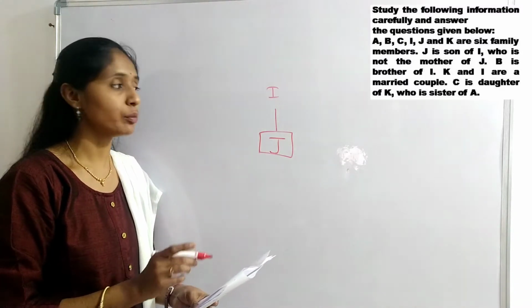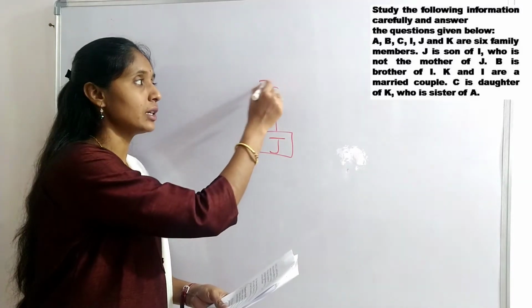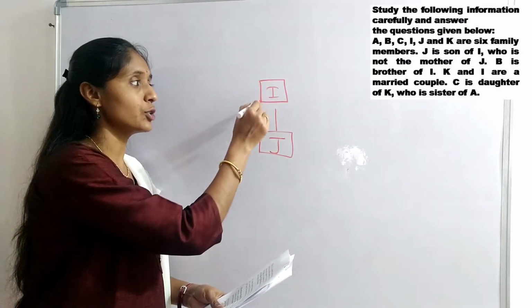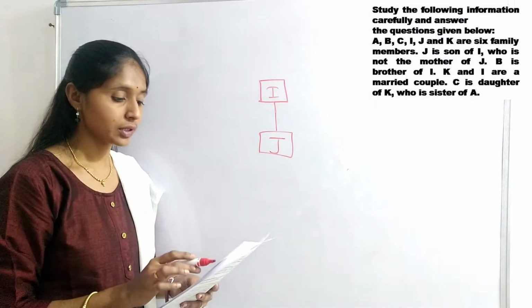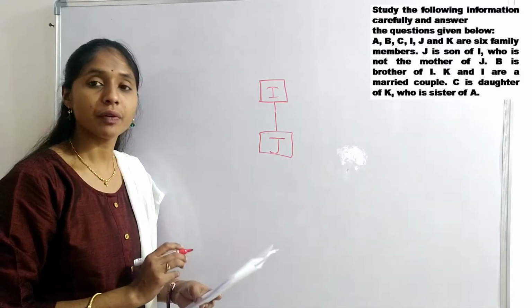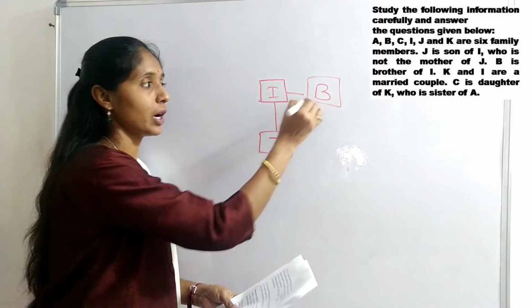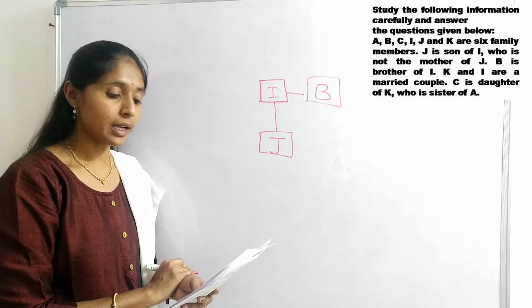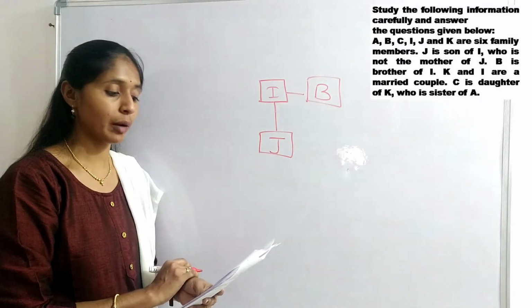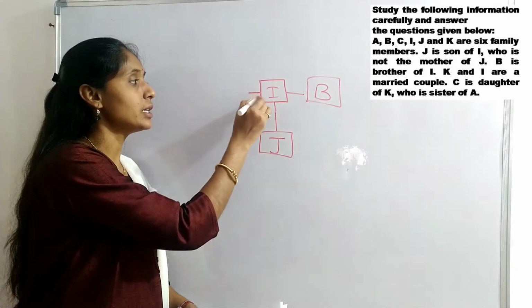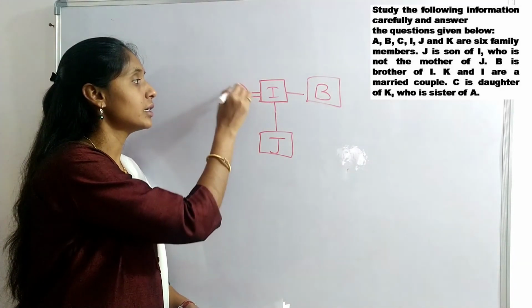I is not mother of J. So we can assume it as father. B is brother of I. K and I are a married couple. Okay, so I is husband, then K is wife.